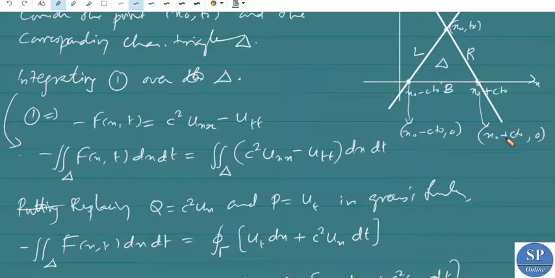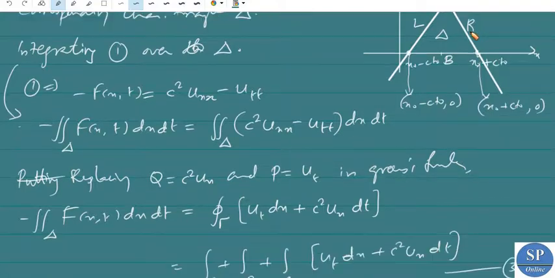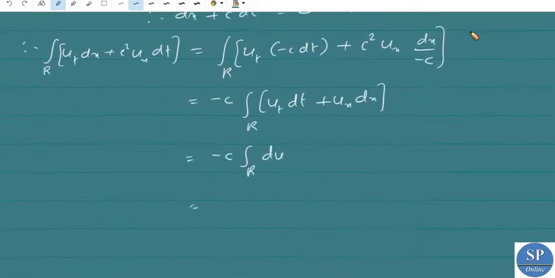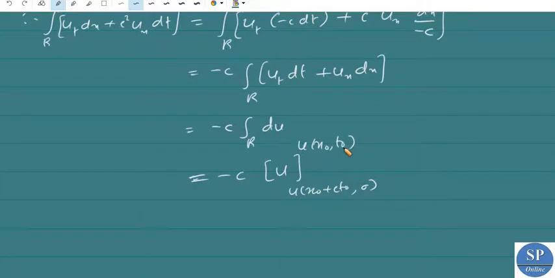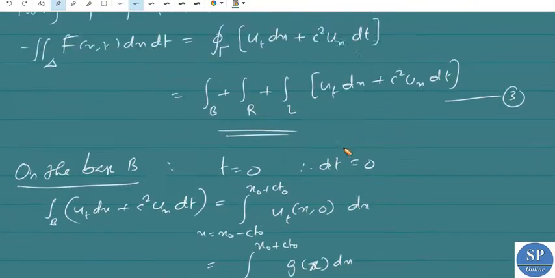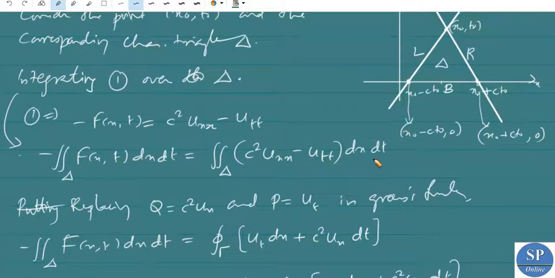On integration the value will be minus c times u from u of x naught plus c t naught comma 0 to u of x naught comma t naught. This is the counterclockwise direction, or positive direction.